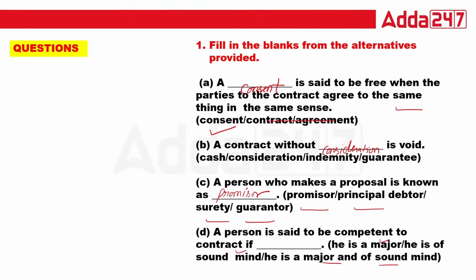So class, this is the right answer for this question. You have to understand these terms. Okay, next.